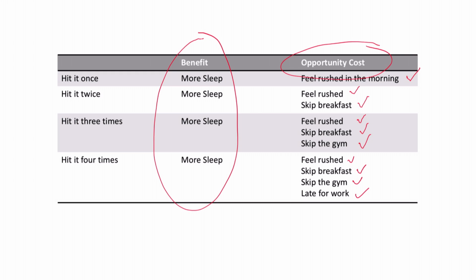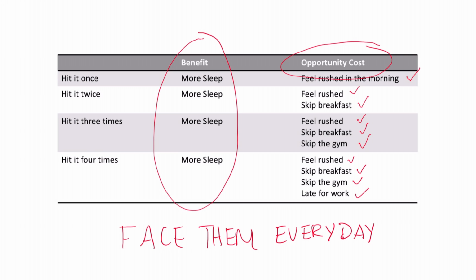But what is most important to understand is that we face opportunity costs every day and in every decision that we make, because we're always weighing the costs and benefits of the choices that we are faced with. We have scarce resources in terms of both money and time as individuals, and we need to make a decision of what to do with the resources that we have. So once we make a choice, what we give up to make that choice is the opportunity cost.